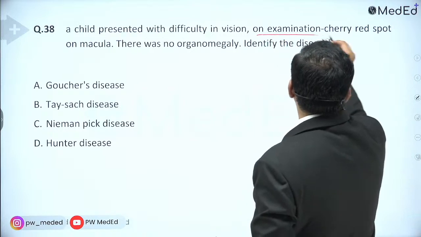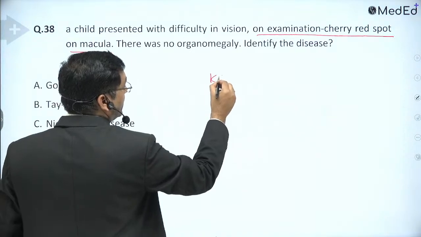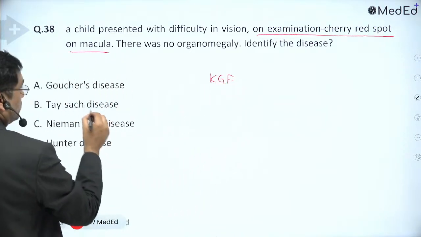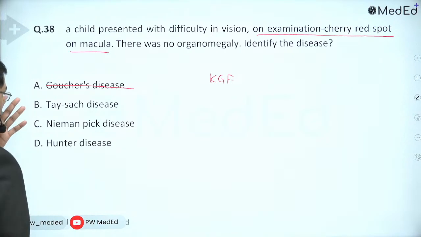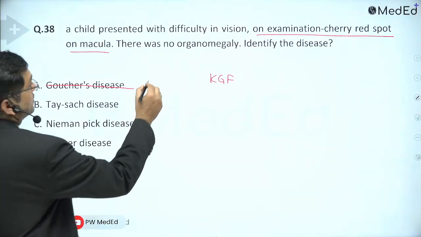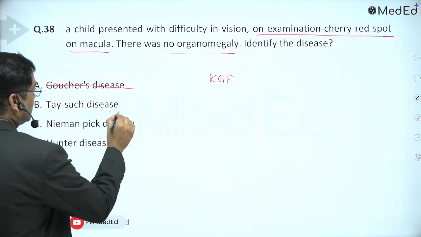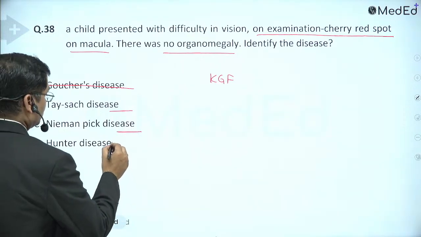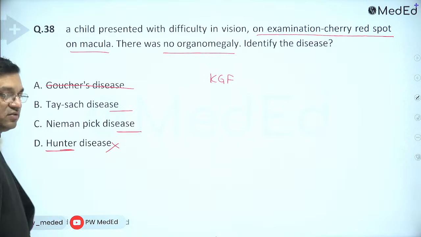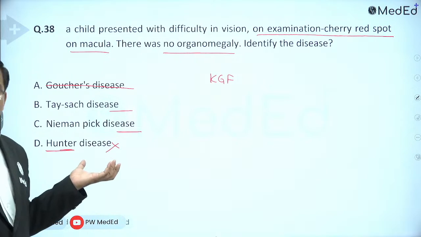A child presented with difficulty in vision. On examination, cherry red spot on macula. See, there is no cherry red spot in Gaucher's disease, so cross that out. Then, no organomegaly, identify the disease. There is cherry red spot in Tay-Sachs disease. There is cherry red spot in Niemann-Pick disease, but not in Hunter. No cherry red spot in Hunter disease. Corneal clouding is also not there in Hunter disease. It is mucopolysaccharidosis.